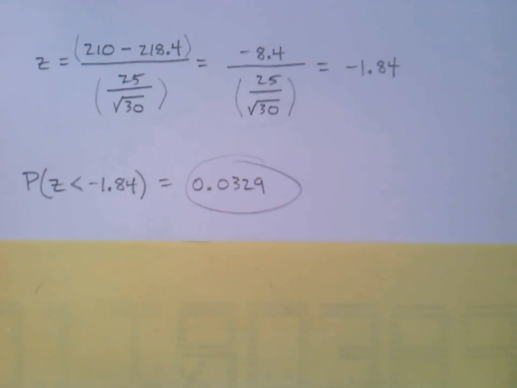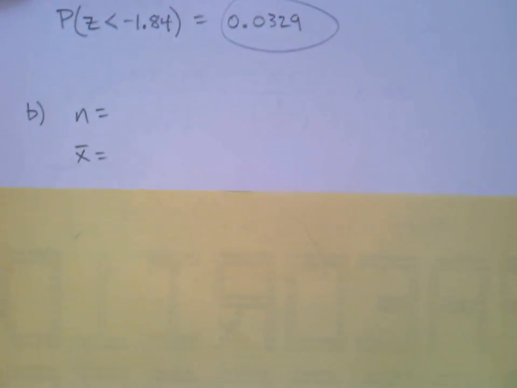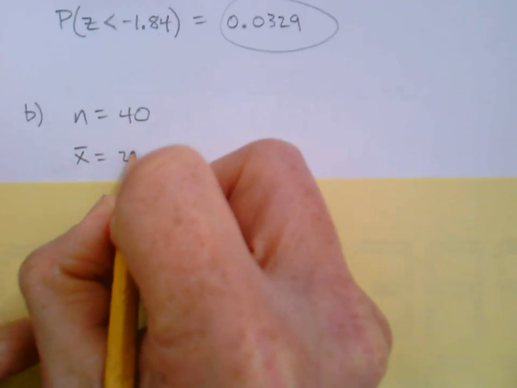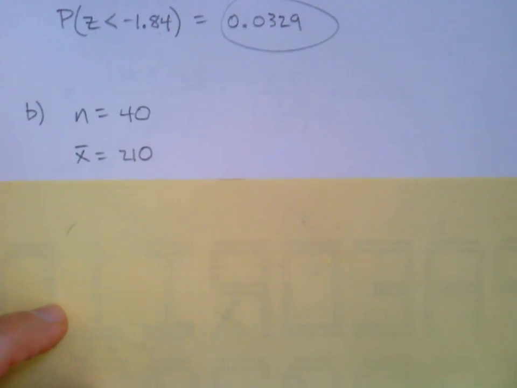Okay, so really so far doesn't feel very different from even the first practice problem that we did. What's the point here? Okay, so in part B, it's kind of a comparative sort of example. The only thing they change is now the sample size is going to be 40 and not 30. So if a sample of 40 individuals, find the probability that the mean of the sample will be less than 210. So that part's the same. Still taking 210 as X bar, it's still less than. We make the sample size a little bigger.